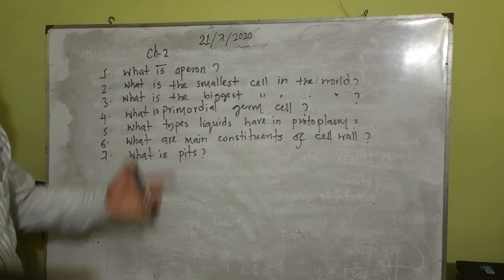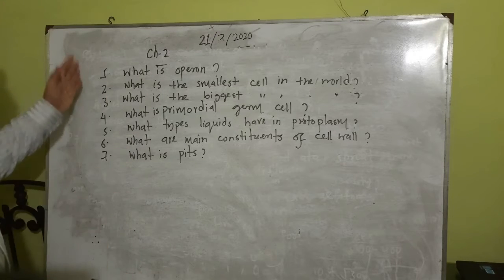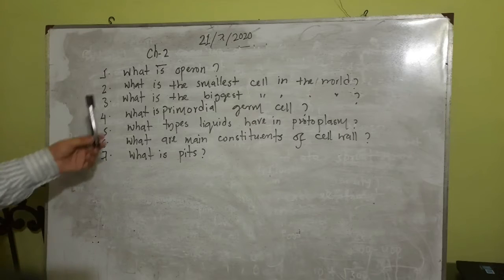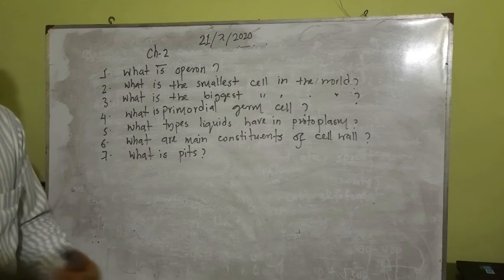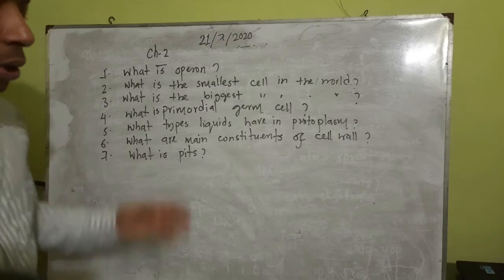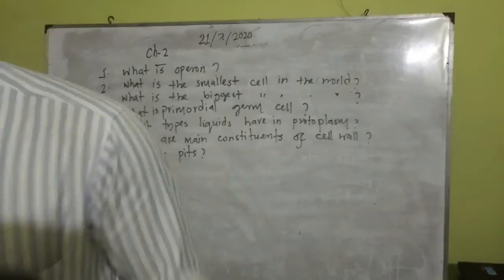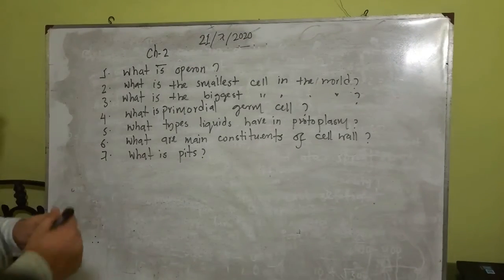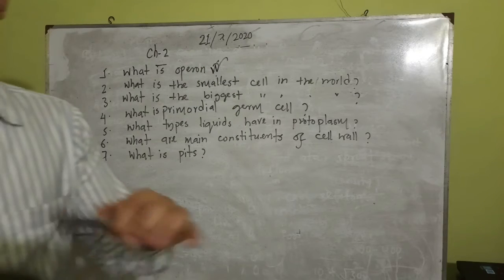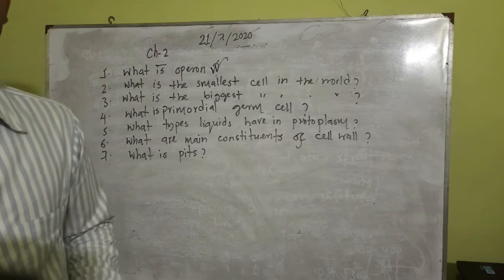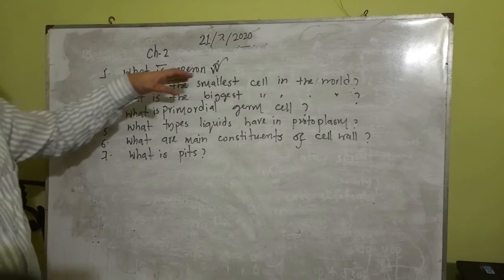Today we will go through chapter 2 and learn this type of short question. The very first one is: what is operon? In chapter-wise study we learn different kinds of short questions. If it asks for operon, in the case of the prokaryotic cell, the operon is found.